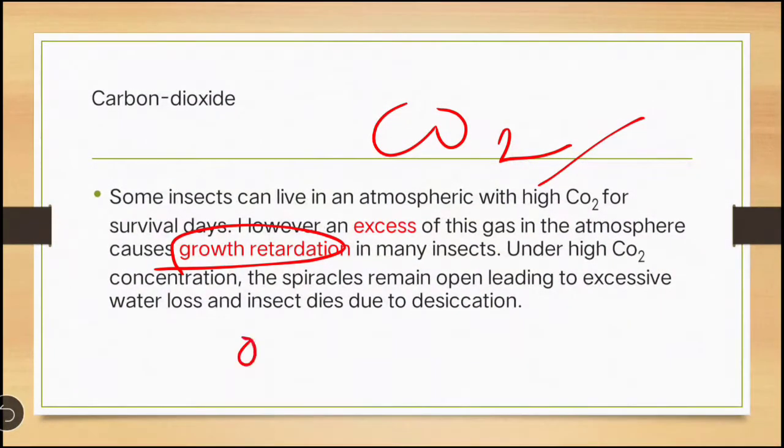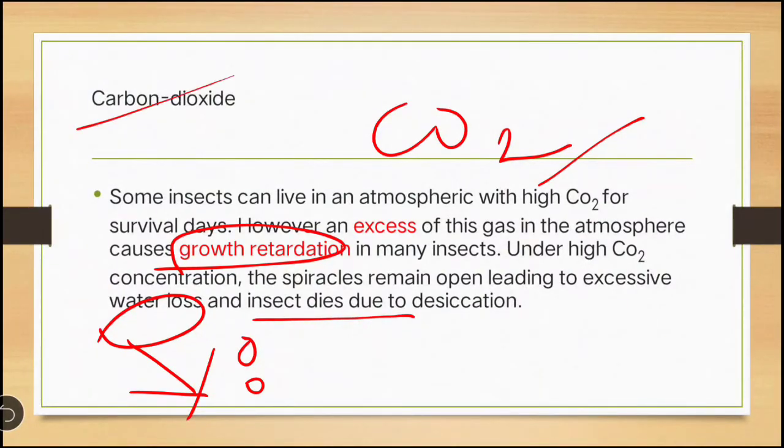As we all know, there is a spiracle opening and closing mechanism in insects. If CO2 concentration is high, the spiracles will always be open. Due to the open spiracles, the water inside the insect body comes out and the insect dies due to desiccation. So this is the role of carbon dioxide.